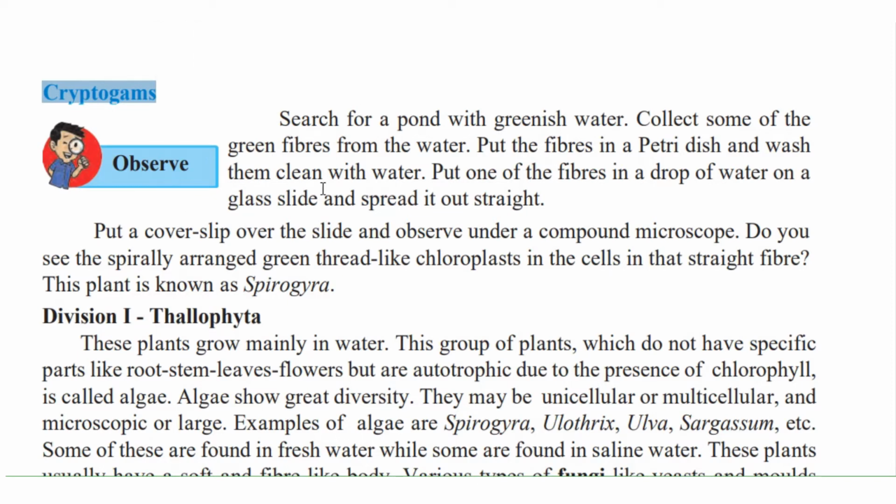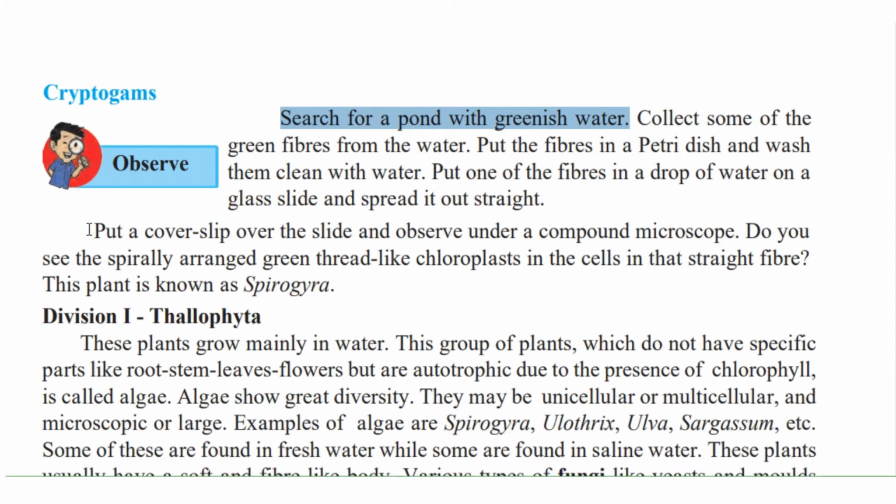For this, there is a small activity that you have to do. Search for a pond with greenish water. You must have seen water bodies having a green layer on top. If you find one, collect some of the green fibers from the water, put the fibers in a petri dish and wash them clean with water. Put one of the fibers in a drop of water on a glass slide and spread it out straight. You can do this with the help of your science teacher in the school laboratory.